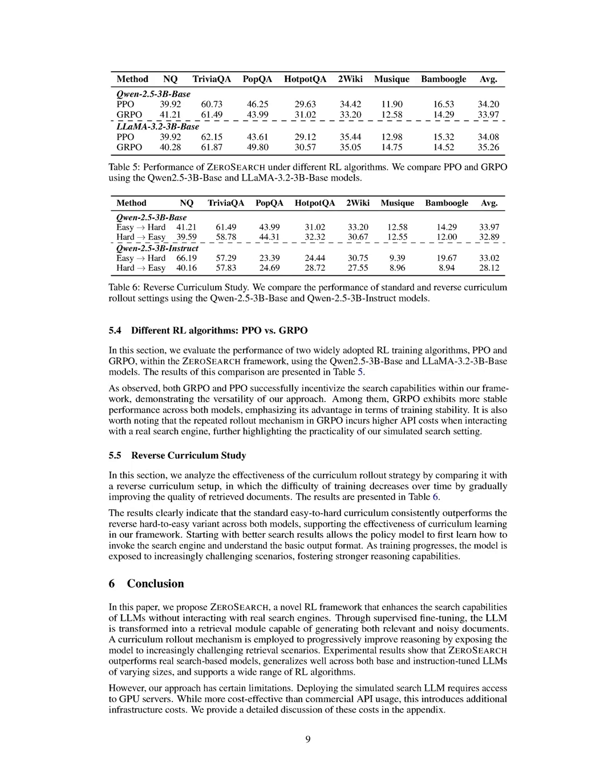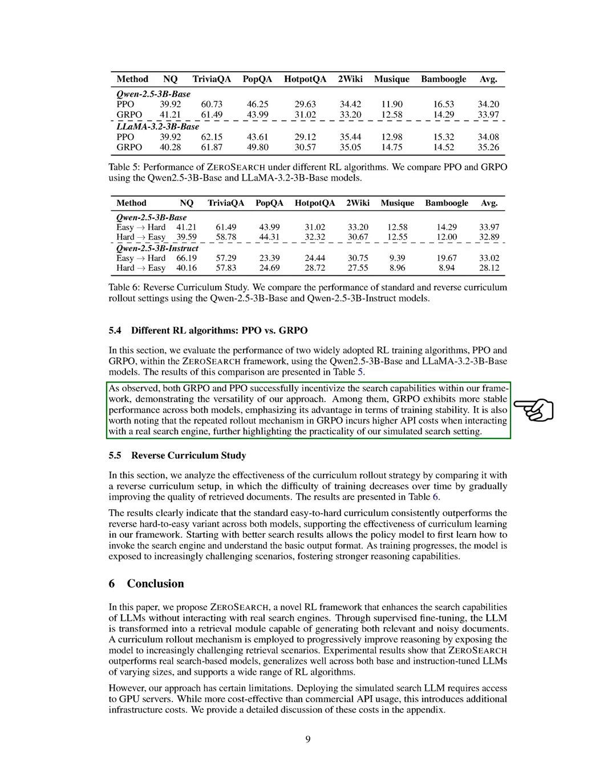Section Summary. In this section, we demonstrate that ZEROSEARCH consistently outperforms baseline methods across various datasets, showcasing its robustness and generalizability, particularly as it scales with larger models. We also find that fine-tuned simulation engines significantly surpass prompt-based methods, and our analysis of training dynamics reveals that while interaction turns decrease initially, the model quickly learns to optimize its search strategy, leading to improved rewards.